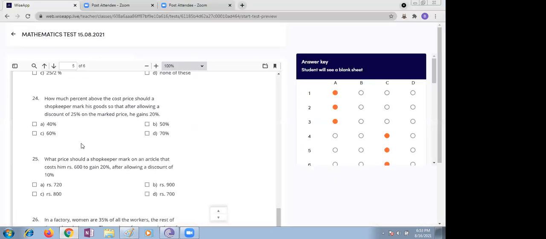In this 25th also, same thing. What price are you supposed to mark on the article? Take the cost price as X. The gain percent is 20, so 120% is nothing but equal to 600, children.